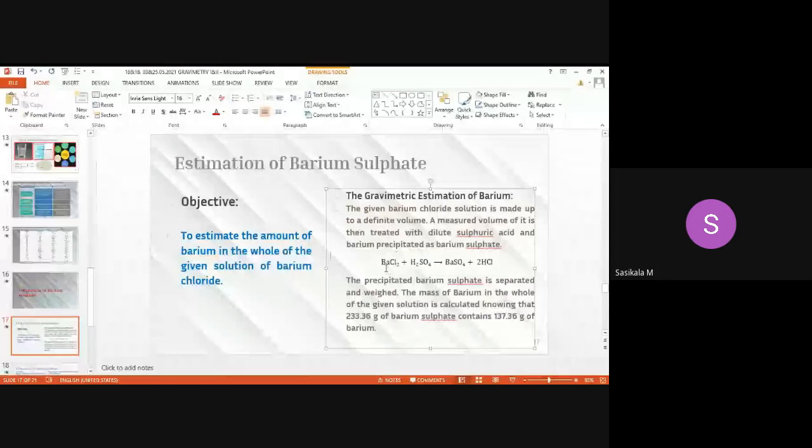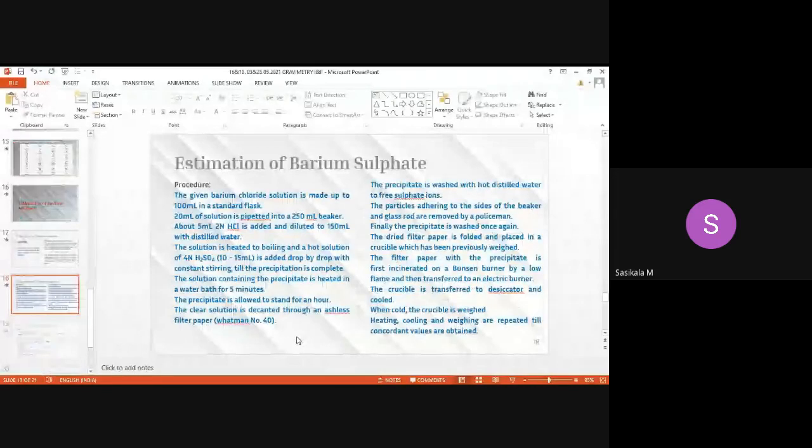Then the precipitated barium sulfate is separated and weighed, through a filtration process. The mass of barium in the whole of the given solution is calculated, knowing that 233.36 gram of barium sulfate contains 137.36 gram of barium. So in this amount of barium sulfate, this is the constant value of barium. By using this, we need to find out the sample concentration. So this is the procedure given.